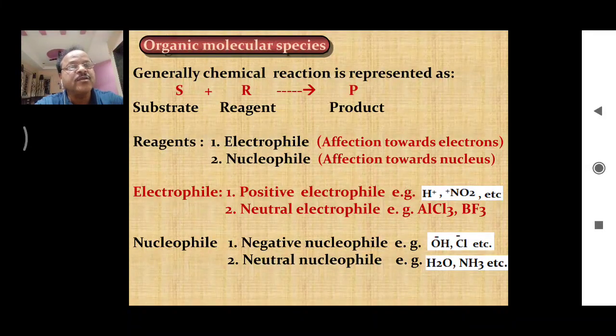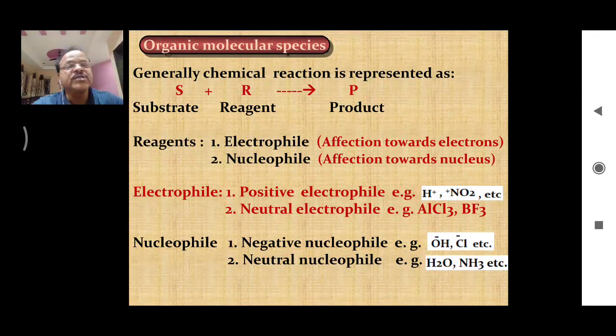What is the charge on the nucleus? For that we should know the nucleonic particles present in the nucleus. In the nucleus, as we know, protons and neutrons are there. Protons are positively charged and neutrons are neutral in nature. So the overall charge on the nucleus is positive. Since the nucleus has a positive charge, the nucleophile must have a negative charge, because nucleophiles are attracted towards the positively charged nucleus. That means a nucleophile must carry a negative charge.